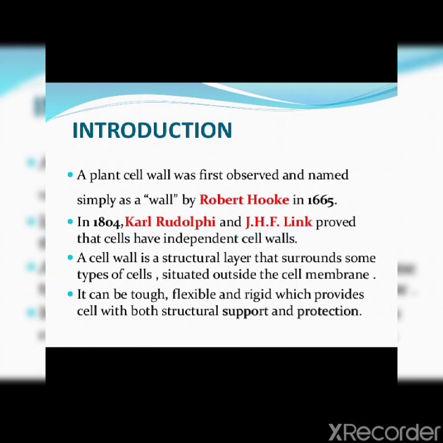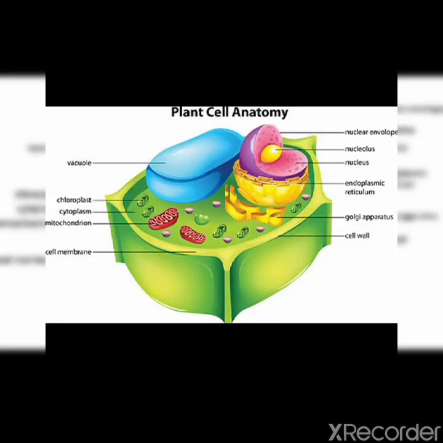A cell wall is a structural layer that surrounds some types of cells, situated outside the cell membrane. Basically, the cell wall is a rigid, protective covering present outside the plasma membrane of plant cells, bacteria, fungi, and algae. It can be tough, flexible, or rigid, which provides the cell with both structural support and protection.